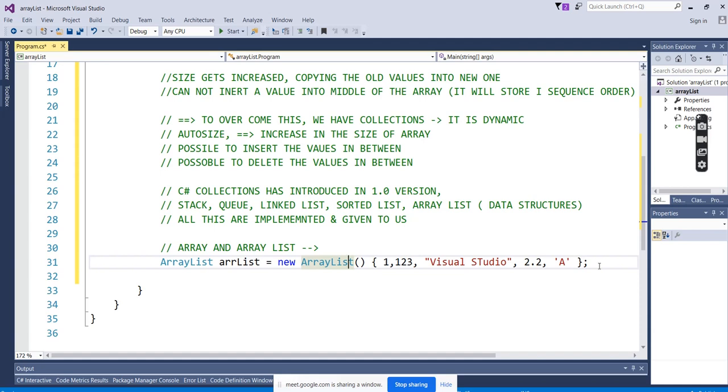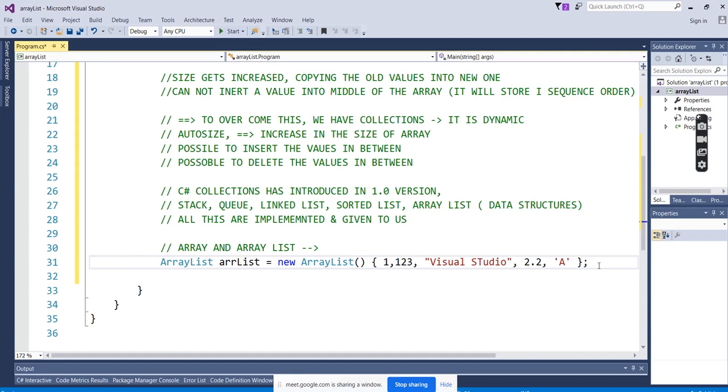Here comes the interesting thing: if I mention 4 and dynamically want to add more, then at runtime it keeps adding extra indexes and extra space. It reserves some space to take values dynamically at runtime.